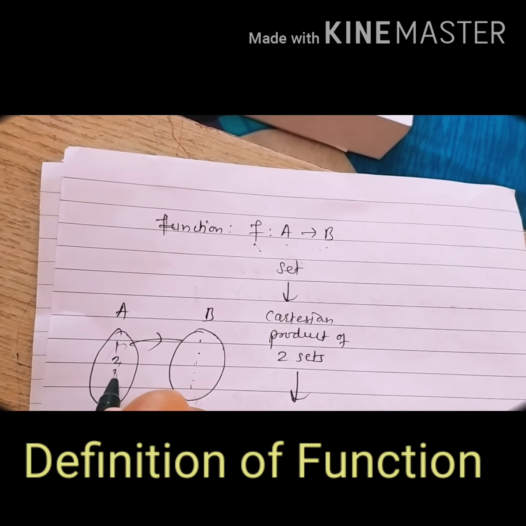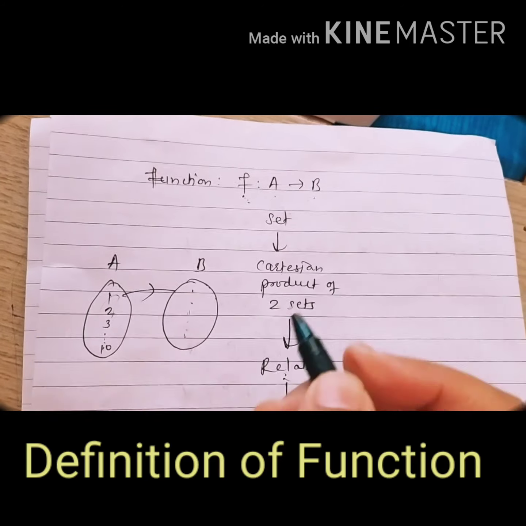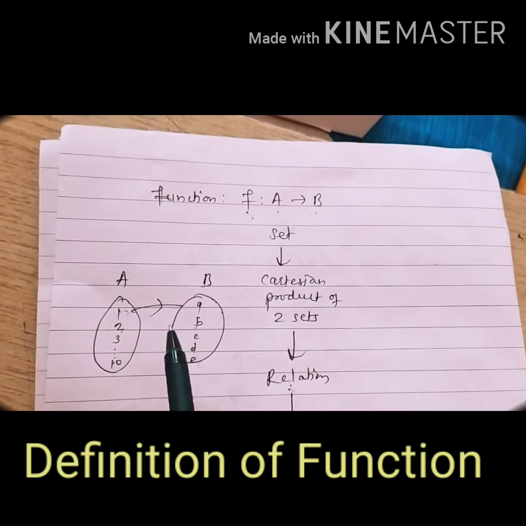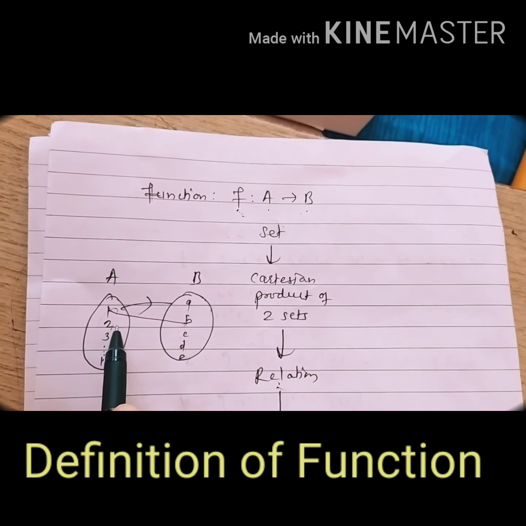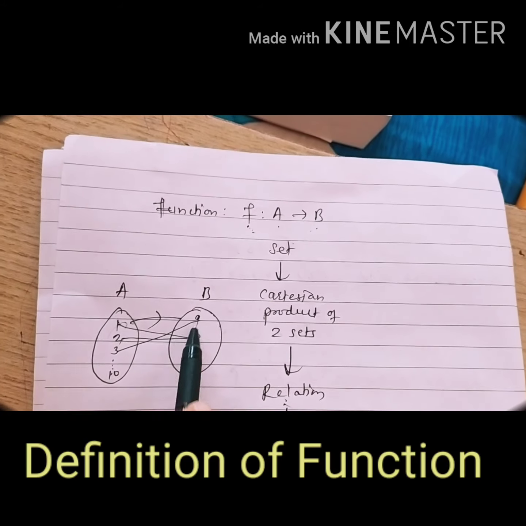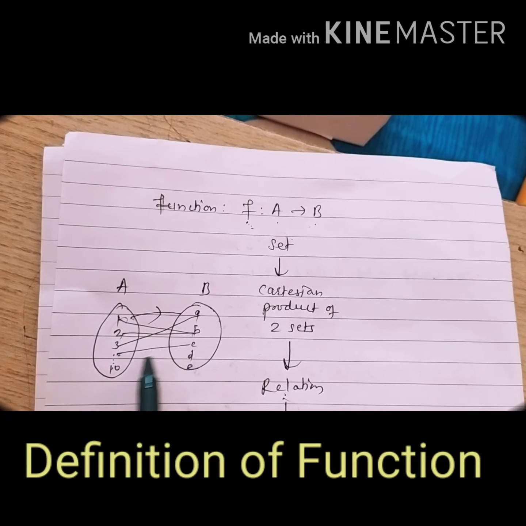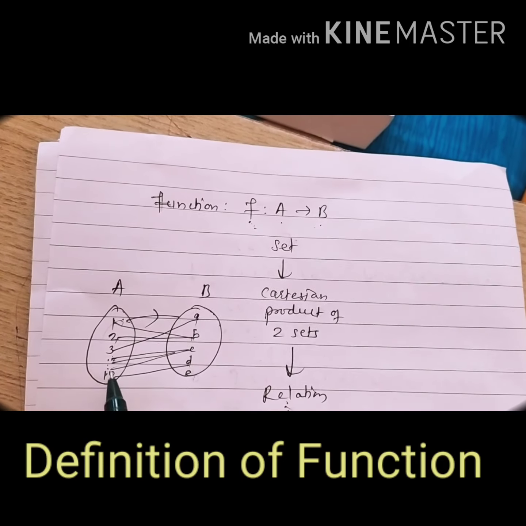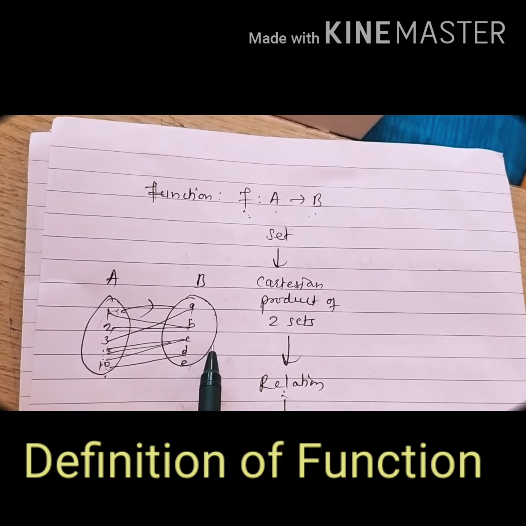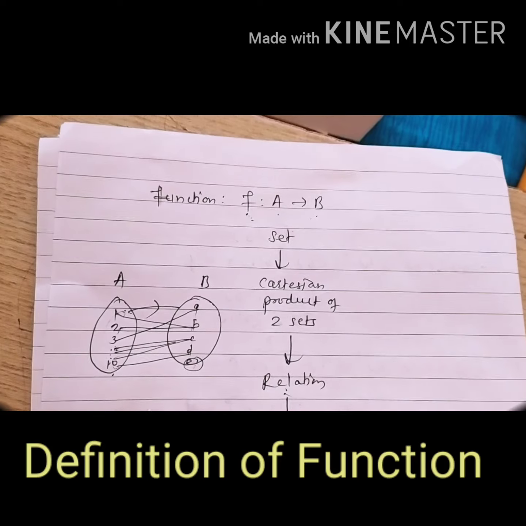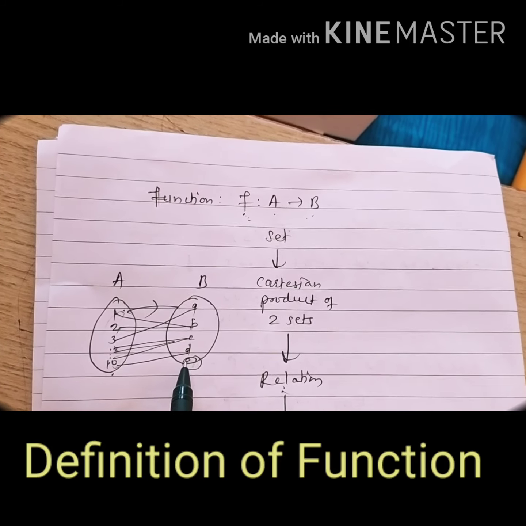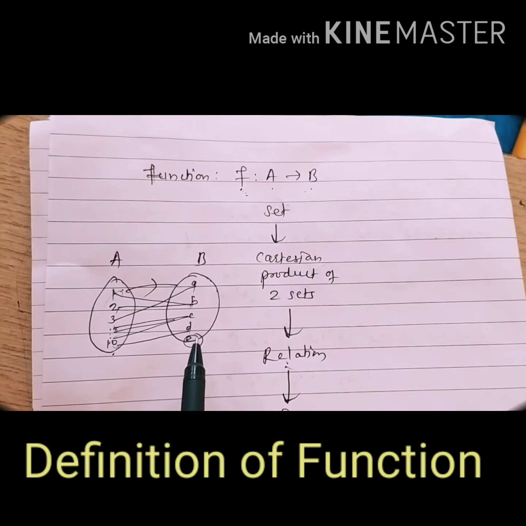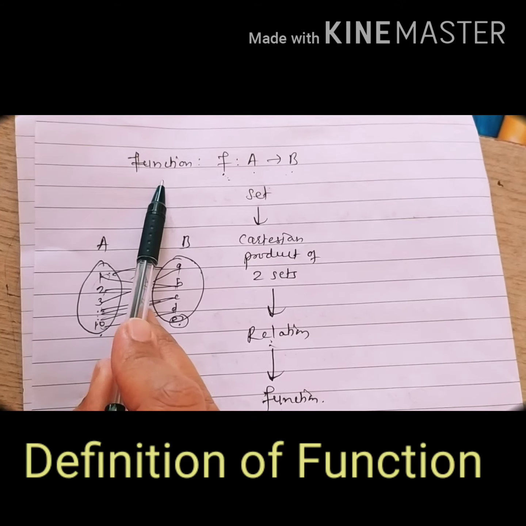Now suppose we have taken 1, 2, 3 till 10, and A, B, C, D, E. Suppose we have defined the relation like 1 to B, 2 to B, 3 to A, all remaining elements to C, and 10 to D. Now all elements 1, 2, 3 till 10 have an image in B. There is one element E in codomain set B that does not have any pre-image in set A. Okay, so there is no effect of this element on the definition of function.